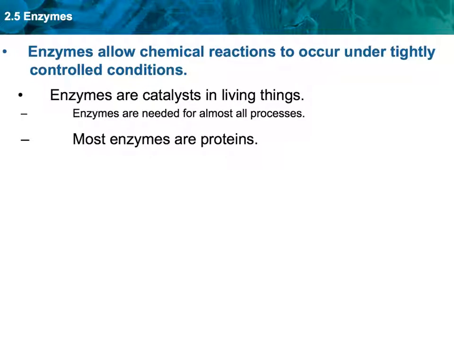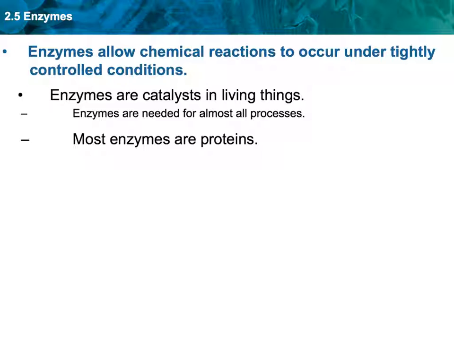Now, who knows what that reaction would be in the body of a living thing or organism. That sentence, enzymes allow chemical reactions to occur under tightly controlled conditions, should be in the left-hand column. What this means is that it is very specific. One type of enzyme is only going to work on one type of reaction. They're not going to work on different reactions. They're very tightly controlled, very specific to whatever reaction needs to be done, but they can be reused, as long as the conditions are right.